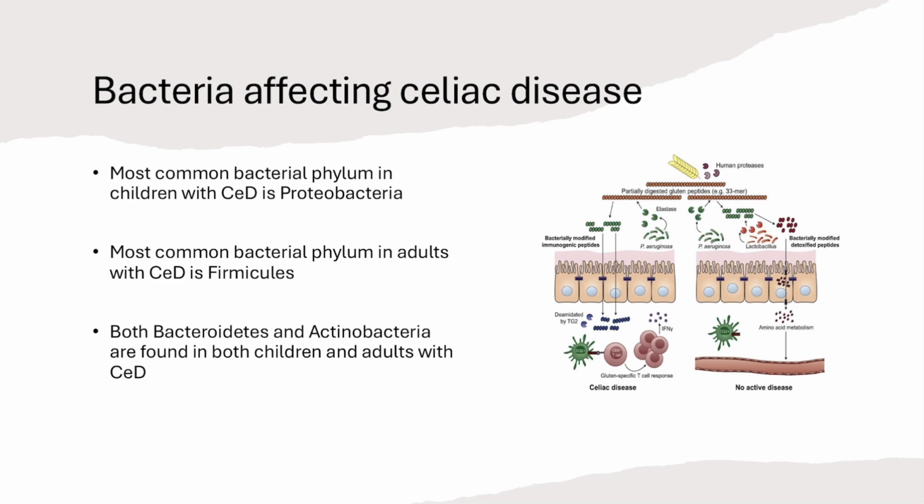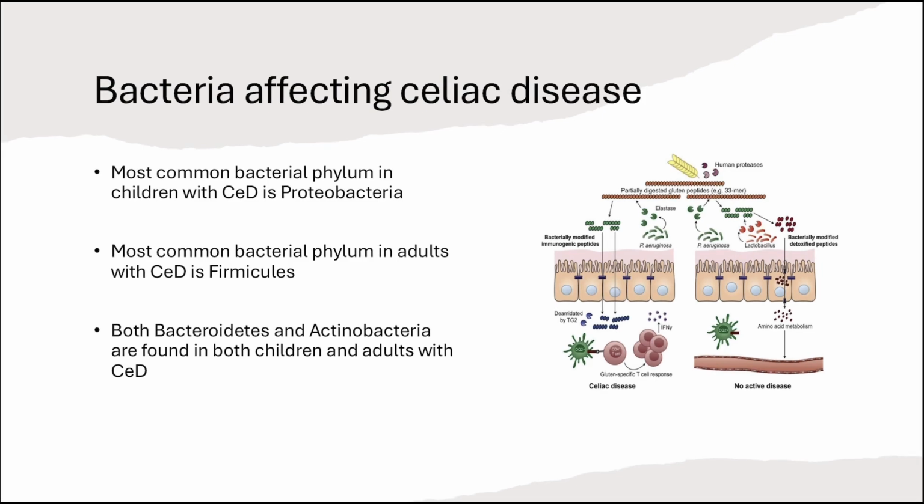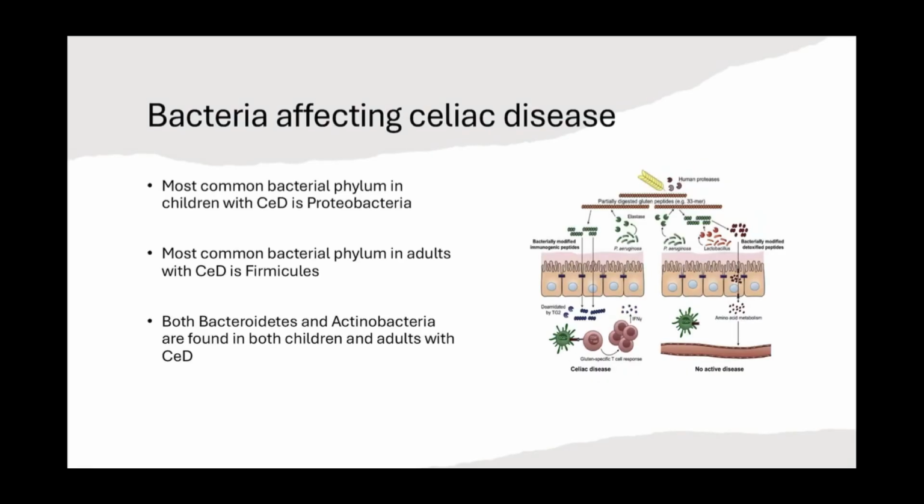Proteobacteria can metabolize gluten, producing immunogenic peptides, which are short chains of amino acids that can trigger the immune response in susceptible people. Bacteroides compromise the intestinal barrier, which increases inflammation and hinders the immune response. And Actinobacteria contribute to a weaker gut barrier, which allows larger gluten peptides to cross the intestinal lining and trigger the immune response of celiac disease.